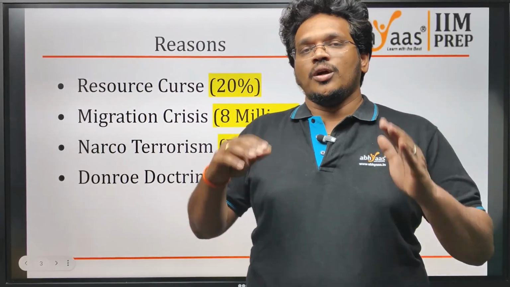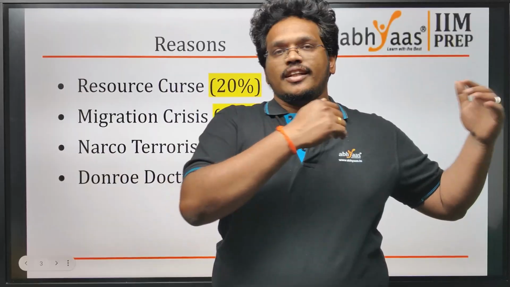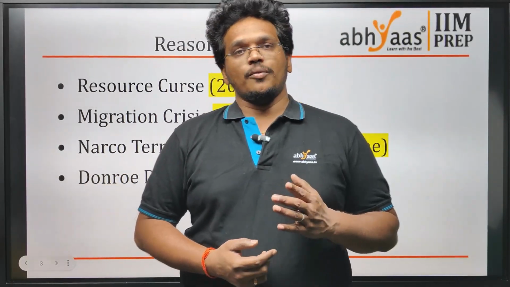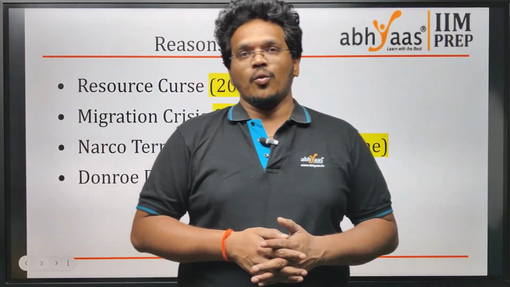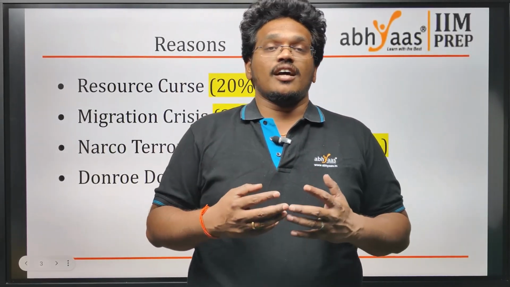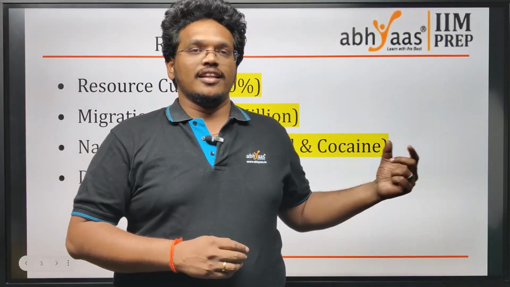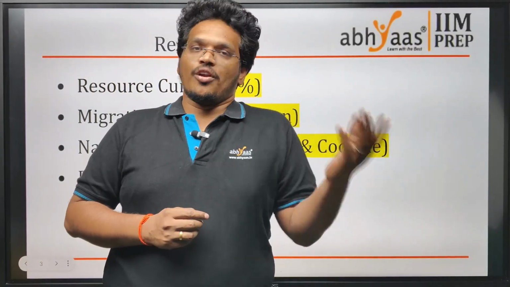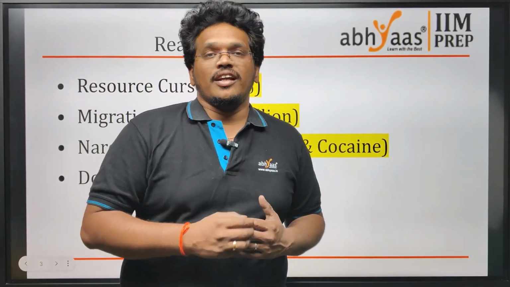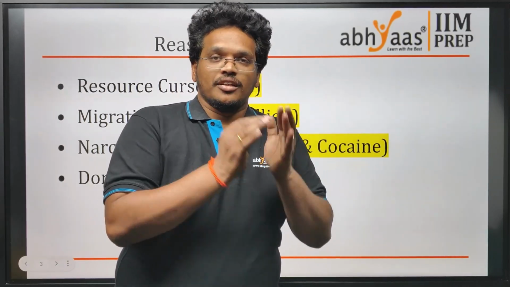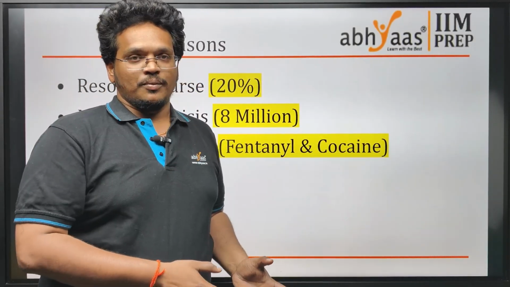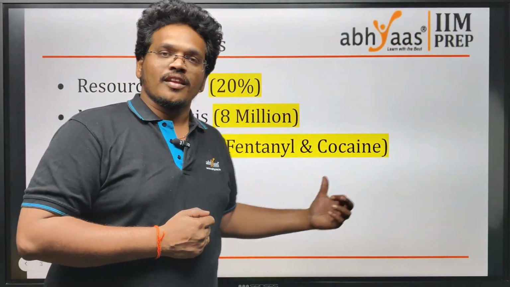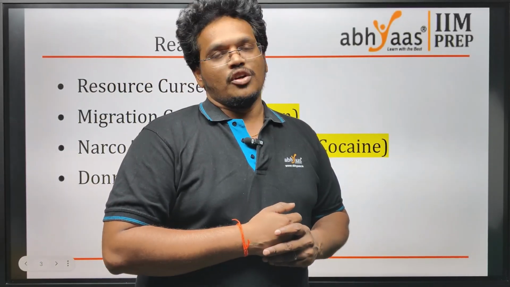So USA wants to eliminate the influence of Russia and China in the Western Hemisphere. That is called the Monroe Doctrine. You might have already heard about the Monroe Doctrine, which increases the USA's influence in the Western Hemisphere. This is a little modification by Donald Trump, combinedly called the Monroe Doctrine, where the US aggressively pushes its domination and influence in the Western Hemisphere, and prevents the influence of Russia and China there.